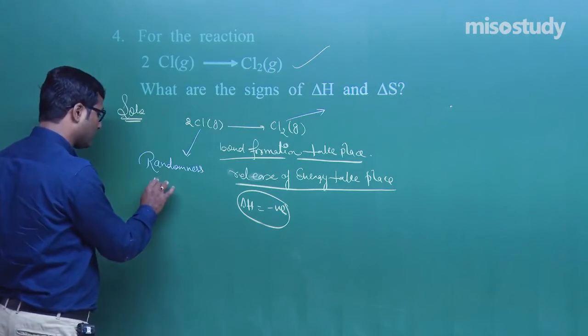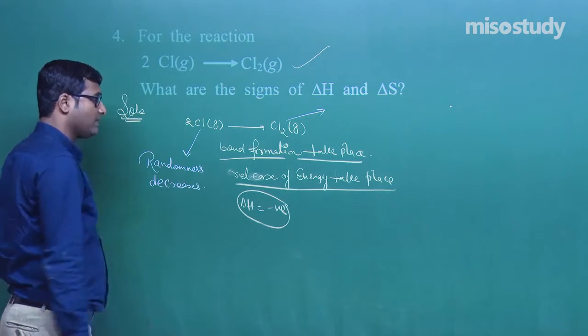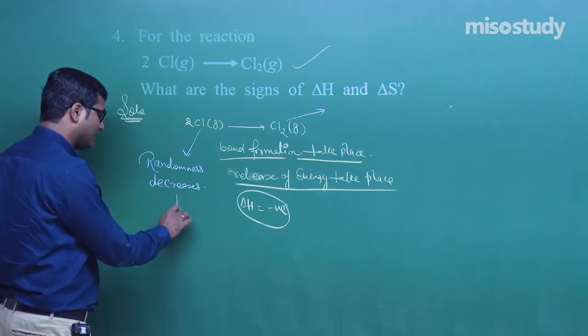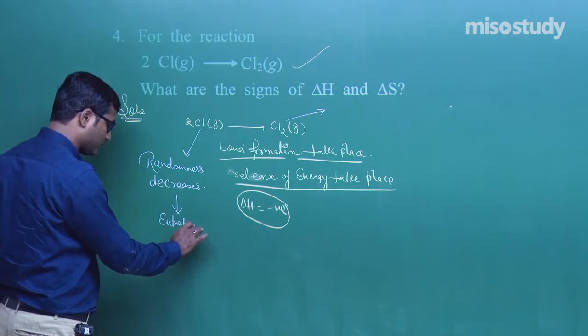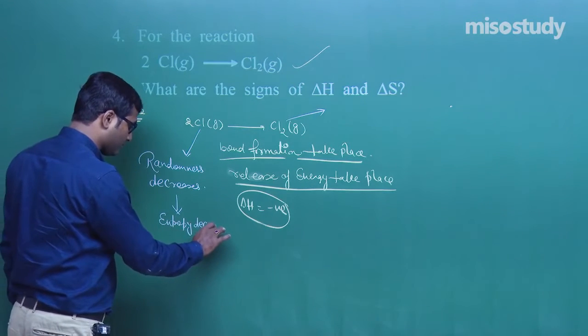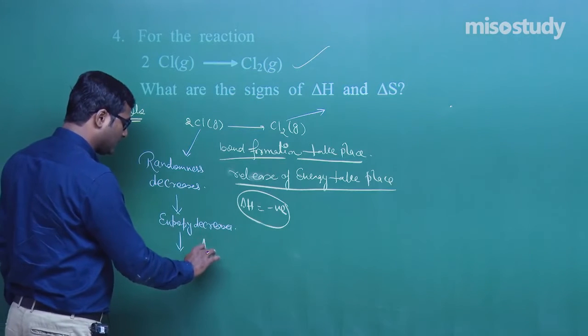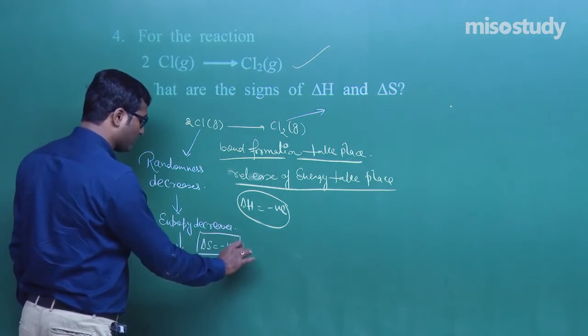Again I am telling, the randomness here decreases. If randomness decreases, then what do we observe here? That is the entropy decreases. Entropy decreases. That is delta S becomes negative, not positive.